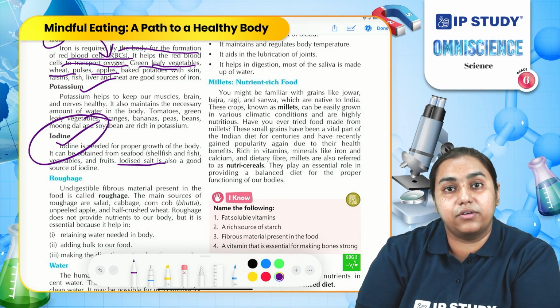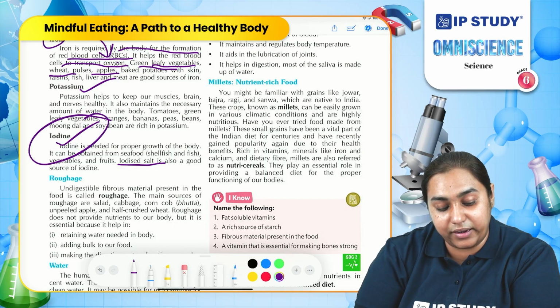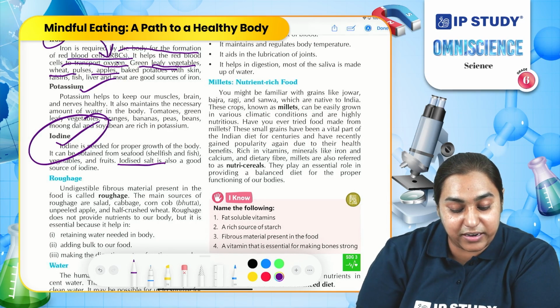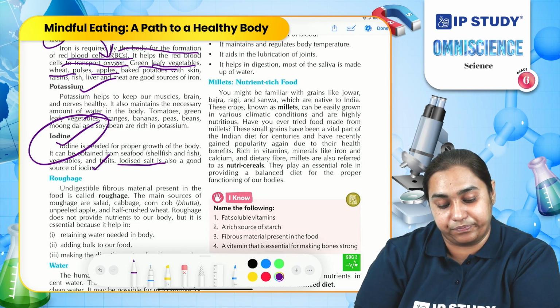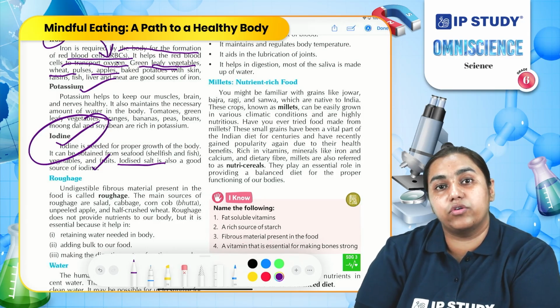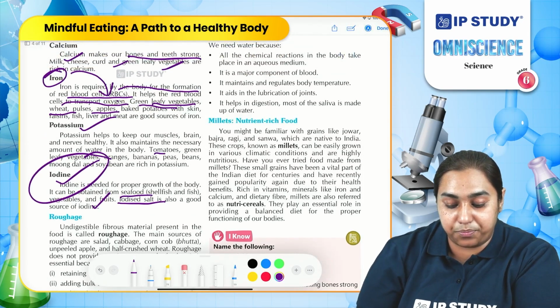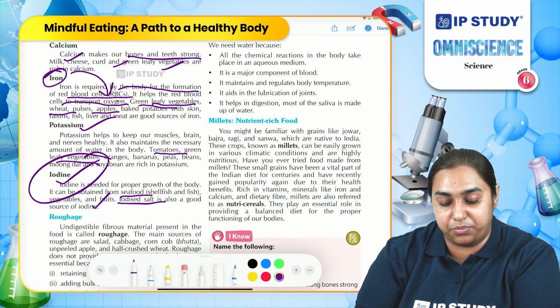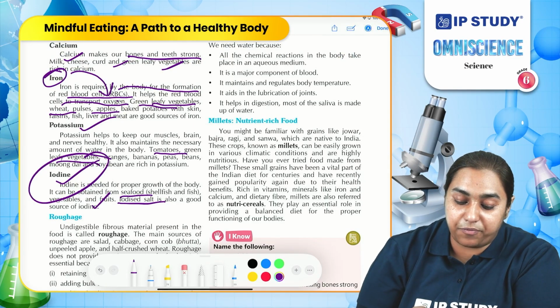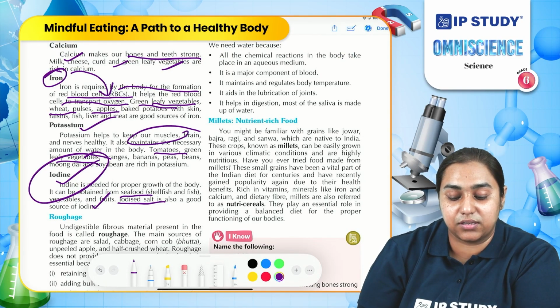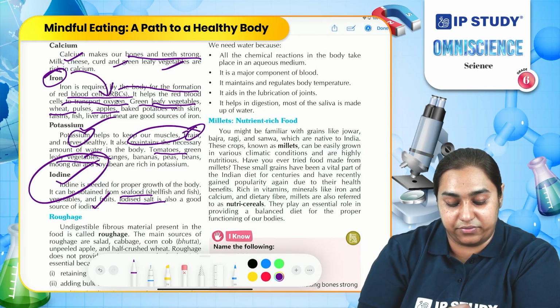Most of the salt sold in our country contains iodine. This helps in completing the iodine requirement of our body. Another important source of iodine is seafood. We get potassium from tomato, green leafy vegetables. Potassium helps in proper function of our muscles, brain and nerves.